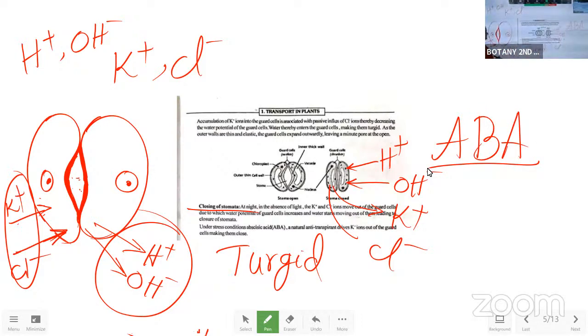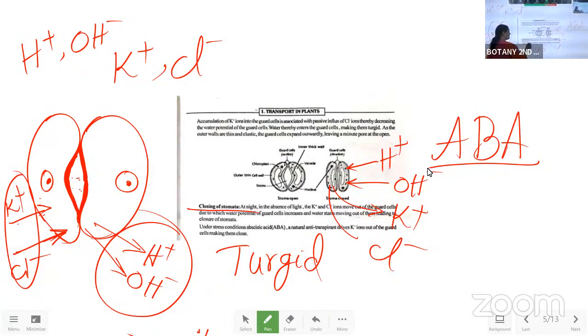Once the abscisic acid is sprinkled more on the plant body, it leads to the closing of the stomatal apparatus. So through this we can reduce the rate of transpiration from the plant body itself.